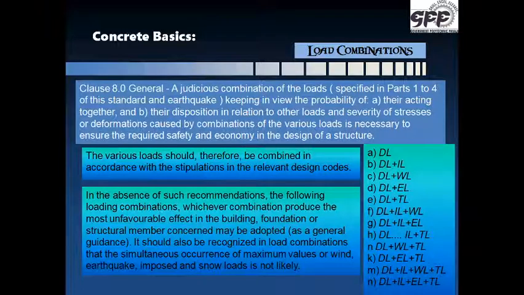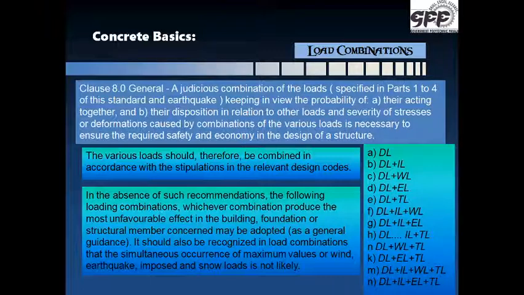The different types of loads such as dead load, imposed load, snow load, wind load, earthquake load, etc. The question is, do they all act together? When there is wind load, does the snow also occur? When there is imposed load and wind load, is there earthquake load also?